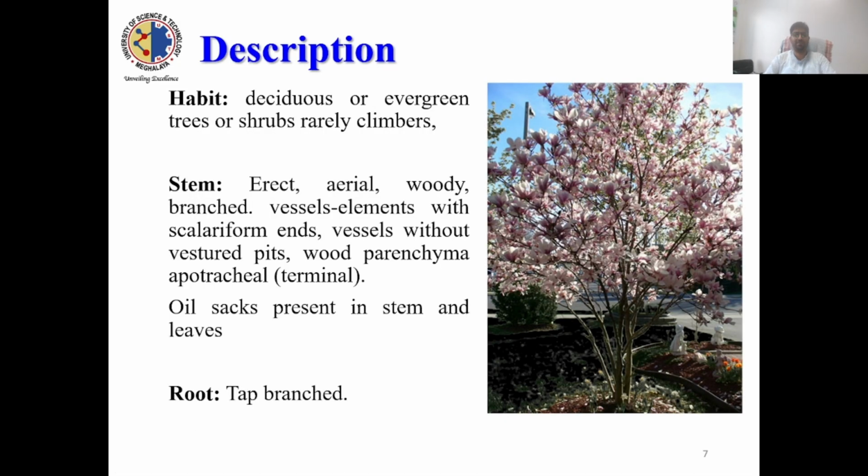Now, general description of this family. First, we will start with the habit. These plants are mostly deciduous or evergreen trees or shrubs. Rarely you will find climbers, but you will not find herbs, only trees and shrubs. And the stem is mostly erect, aerial, woody, and branched.